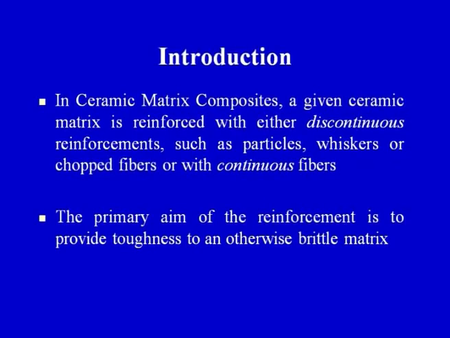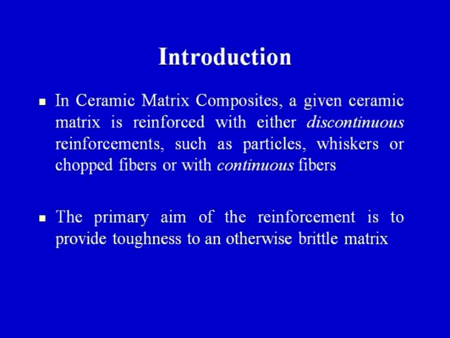In ceramic matrix composites, a given ceramic matrix is reinforced with either a discontinuous reinforcement such as particles, whiskers or chopped fibers, or with continuous fibers. If you remember the diagram we discussed in the previous slides, the matrix is a ceramic material and the reinforcement, on the basis of shape, can be of different types.